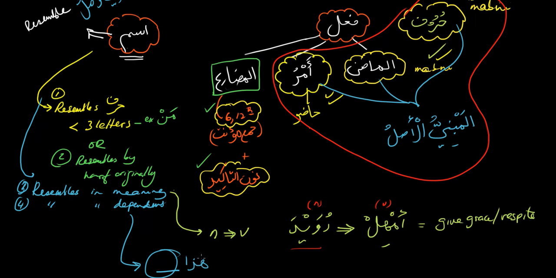Nouns, by definition, are independent. They can be understood by themselves. Verbs can be understood by themselves without needing any other words, except for harf, which cannot be understood by itself. That was the definition we learned in the last chapter. But here's a noun, haza, which cannot be understood by itself. It's dependent like a harf. Since it's dependent like a harf, it is going to be mabni. So there are 4 ways a noun can be mabni. And in the remainder of the chapter, we'll elaborate on this, inshallah.